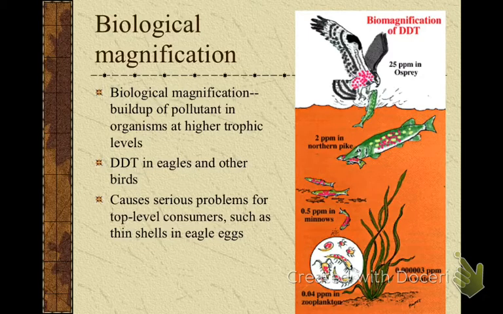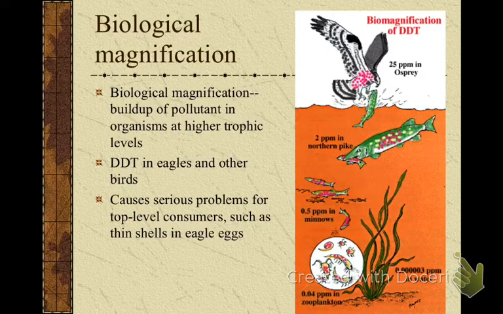Now I want to talk about something that actually impacts you. It could impact you on a daily basis depending on what you consume. It's called biological magnification. It's also known as biological amplification. Amplify and magnify mean the same thing. What does an amplifier do? It makes the sound larger, right? Much bigger sound.